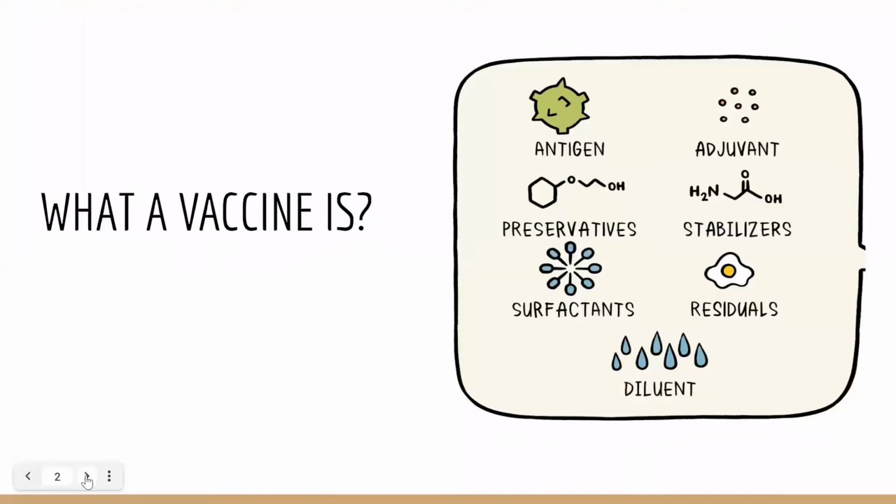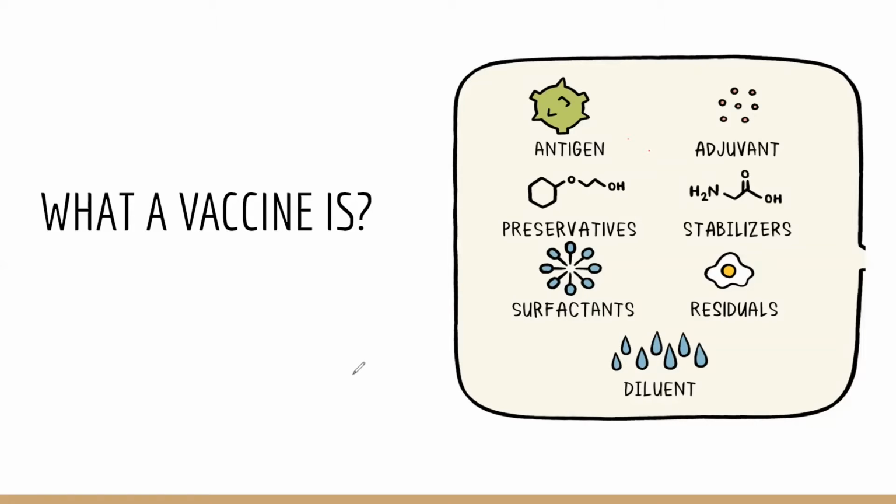What is a vaccine? Well, a vaccine is a mild form of a disease that is injected into a person using a needle in order to protect that person against a disease. So, vaccination is the administration of a vaccine to help the immune system develop protection for a disease.